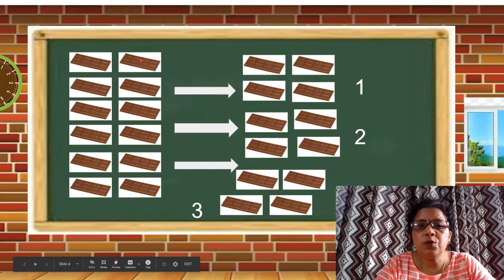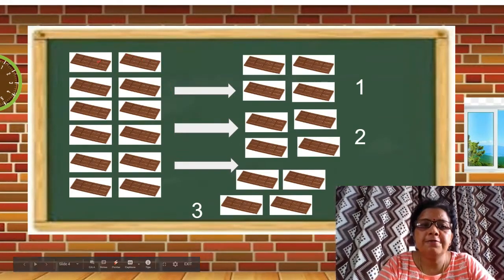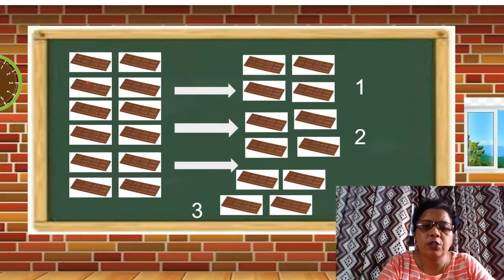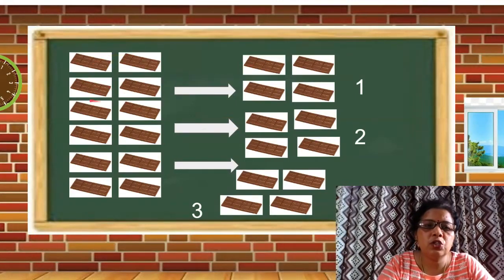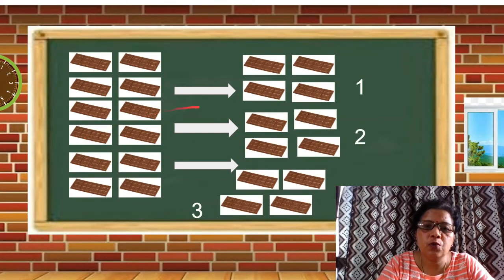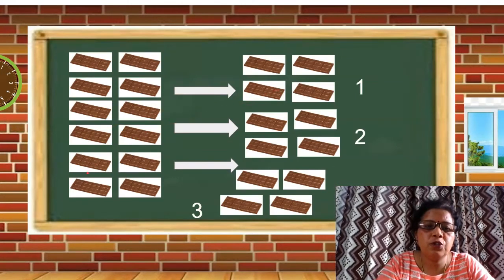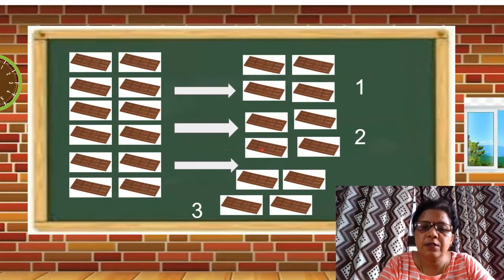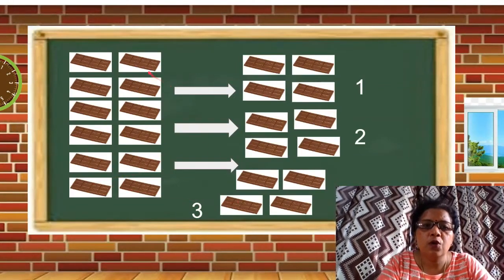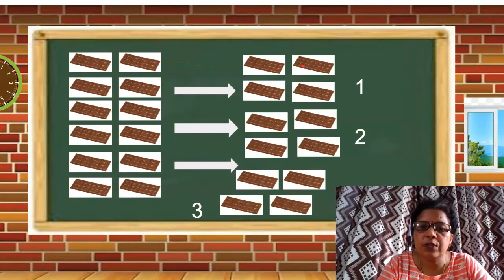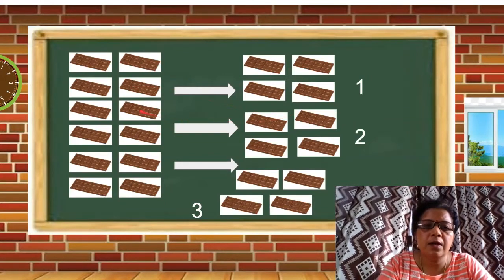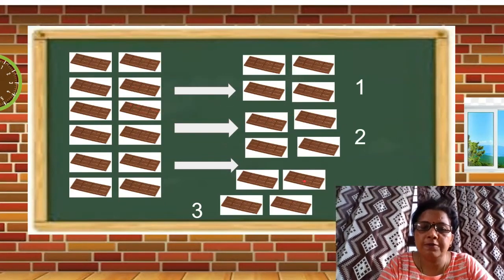One way to distribute equally is that we give first chocolate to first friend, second chocolate to second friend, third chocolate to third friend, then fourth chocolate to first friend, fifth chocolate to second friend, and sixth chocolate to third friend, seventh chocolate to first friend, eighth chocolate to second friend, ninth chocolate to third friend.